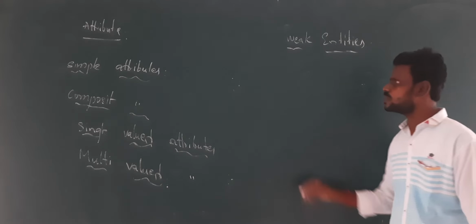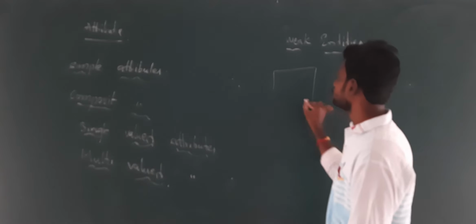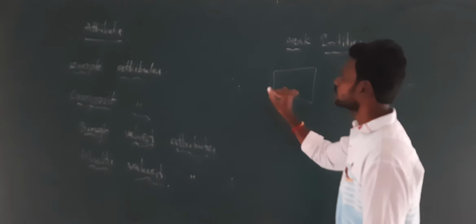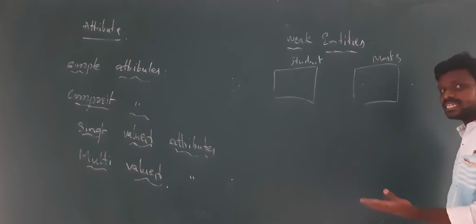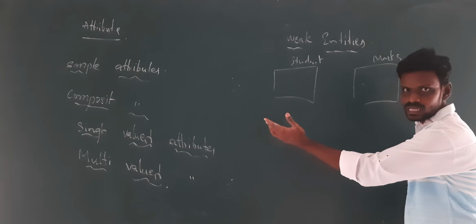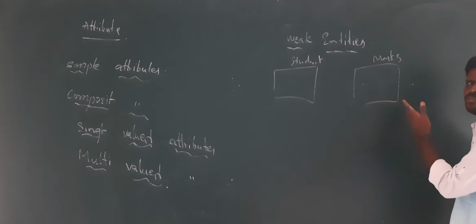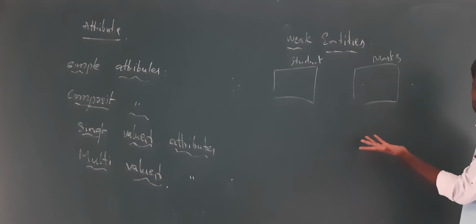For example, if you have a student table and you design one more table called marks, the marks table will be created only when we have a student. If there is no student, then there is no meaning in creating the marks table.